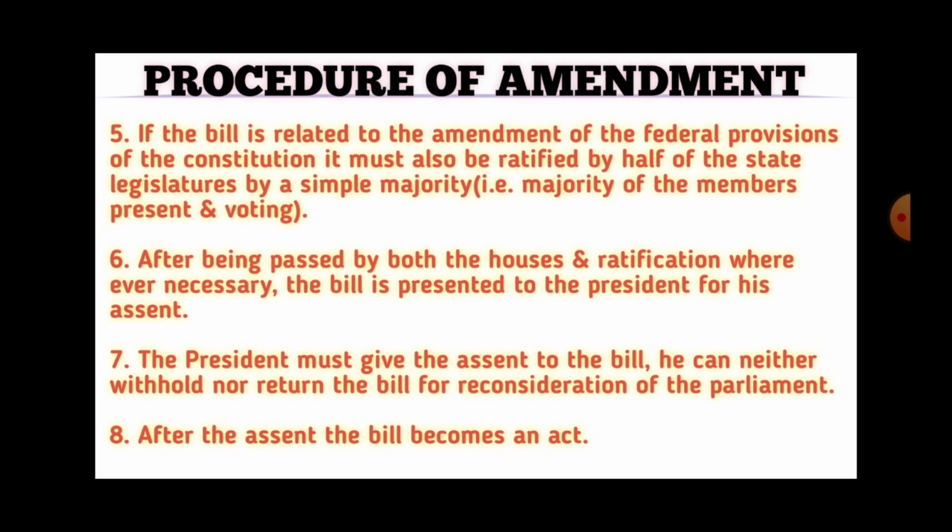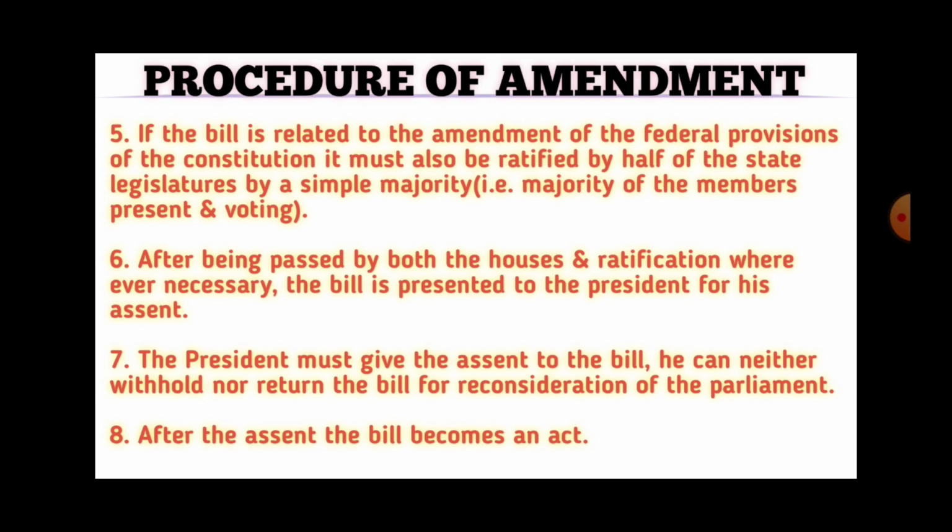Step number 7. The President must give the assent to the bill. He can neither withhold nor return the bill for reconsideration of the Parliament. It means that like money bill, the President has no right to reserve the bill with him or to return back the bill for reconsideration to the Parliament. It is obligatory for the President to give his assent to the bill.